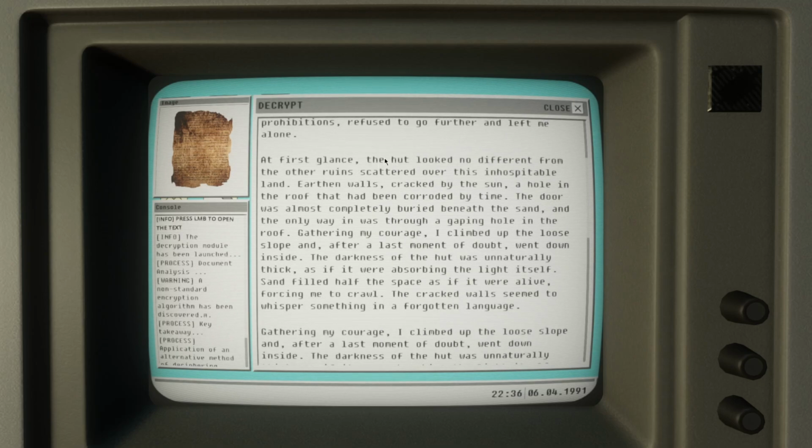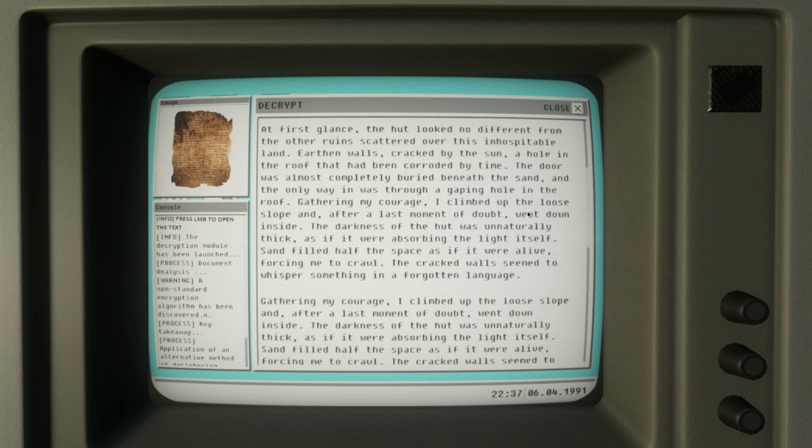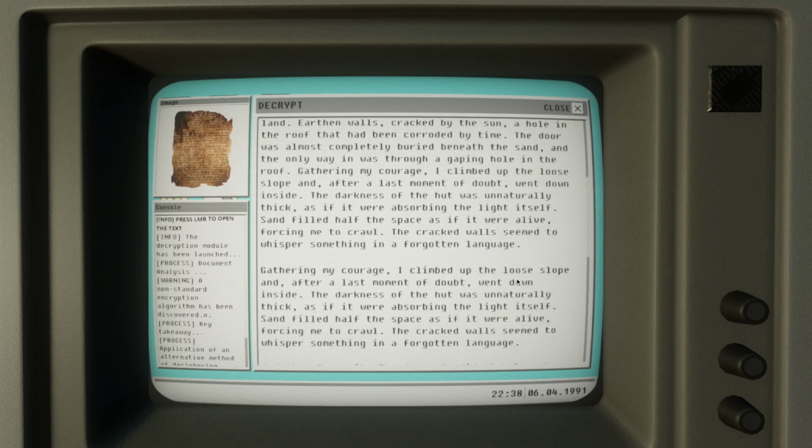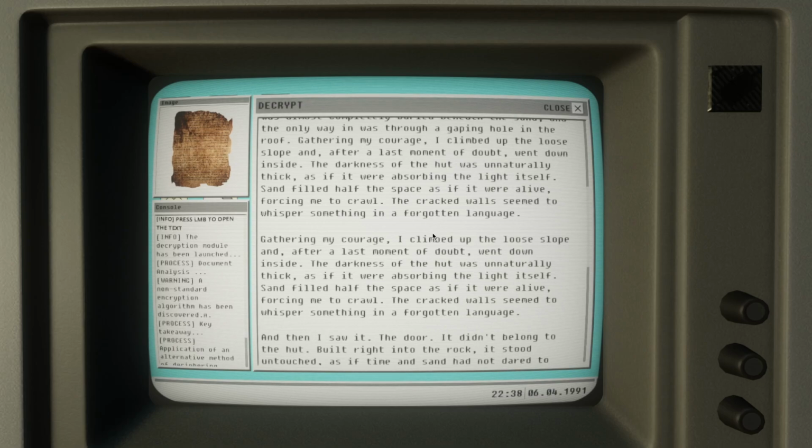At first glance, the hut looked no different from the other ruins scattered over this inhospitable land. Earthen walls cracked by the sun, a hole in the roof that had been corroded by time. The door was almost completely buried underneath the sand, and the only way in was through a gaping hole in the roof. Gathering my courage, I climbed up the loose slope, and after a last moment of doubt, went down inside. The darkness of the hut was unnaturally thick, as if it were absorbing the light itself. Sand filled half the space as if it were alive, forcing me to crawl. The cracked walls seemed to whisper something in the forgotten language.